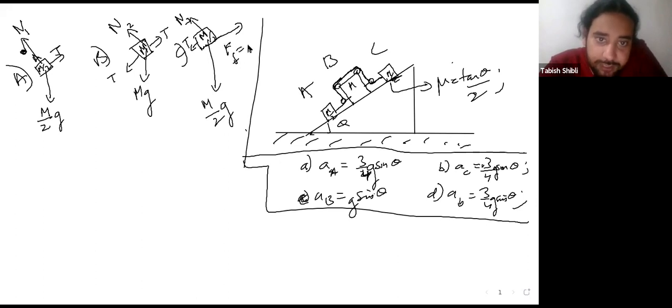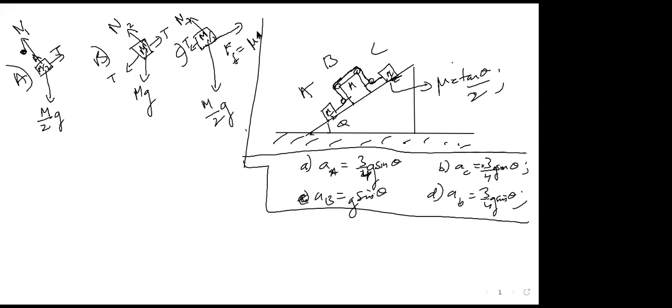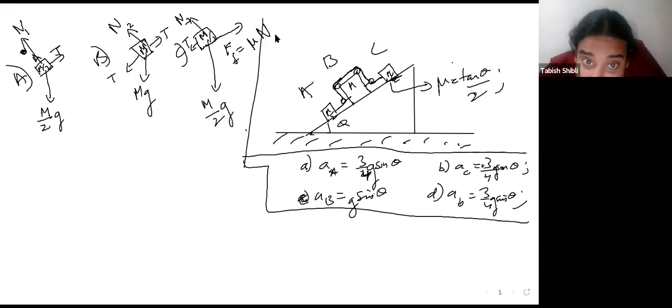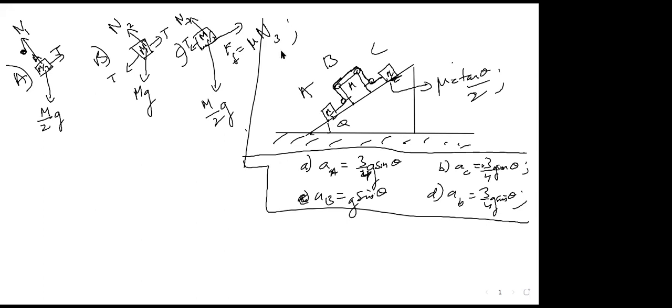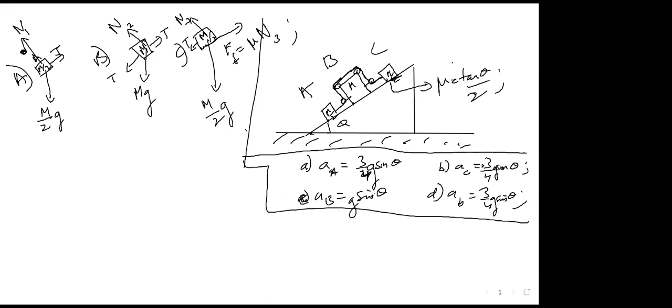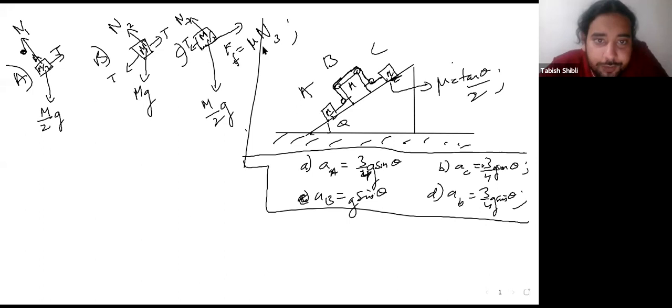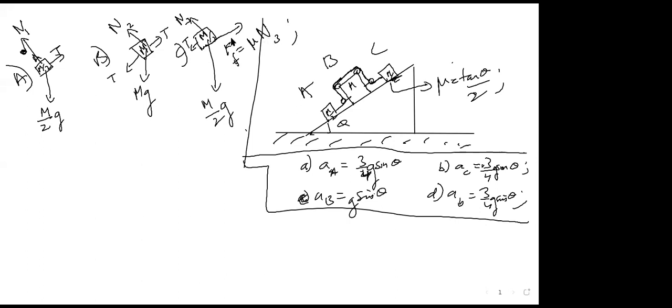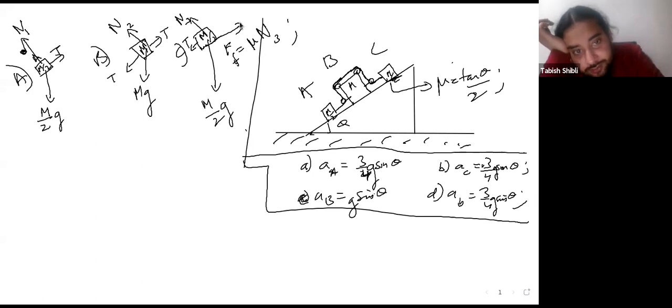How much is this going to be? Mu times M by 2 g cos theta, mu times N3, right? Yes sir. Okay. What else? Is there something else that I'm missing, or have I taken everything into account?